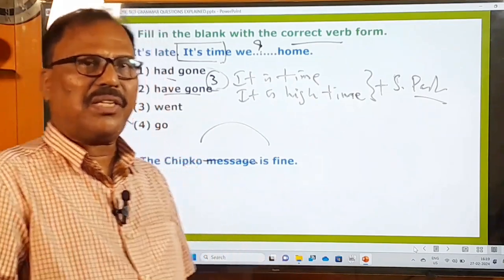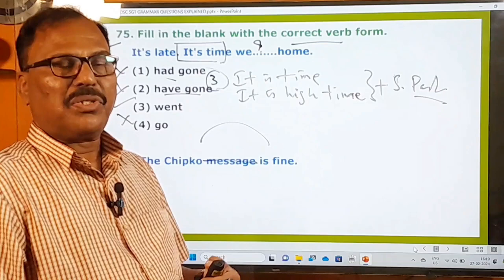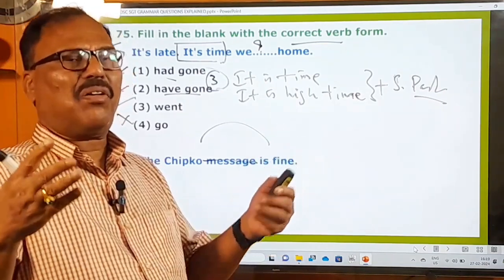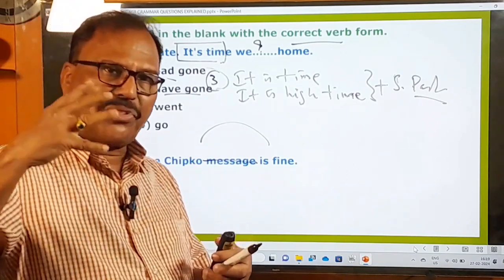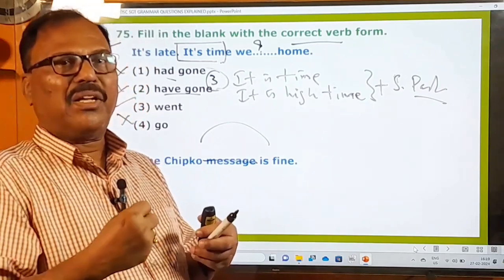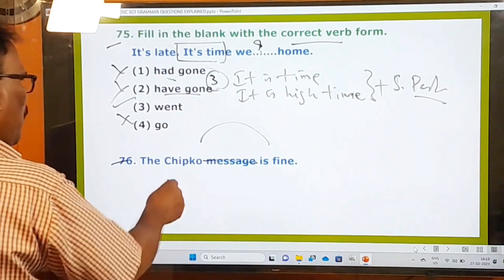But in the United States, even if you cut one small branch, you will be punished severely. So therefore you can find thick forests and big trees and all that. You are not permitted to cut down even a small branch. So that kind of strict rule or strict measures must be taken to protect the trees and the forests. So that's all about Chipko movement, and the Chipko message is fine.